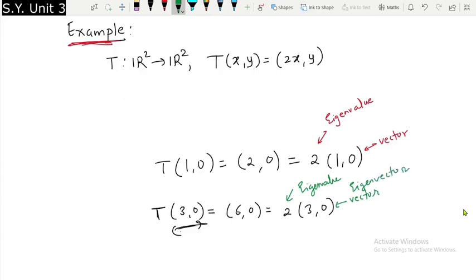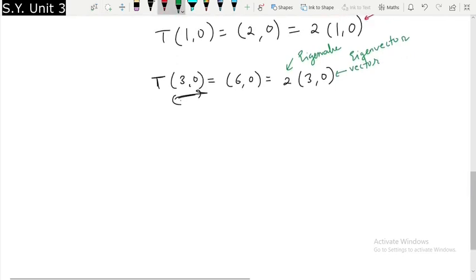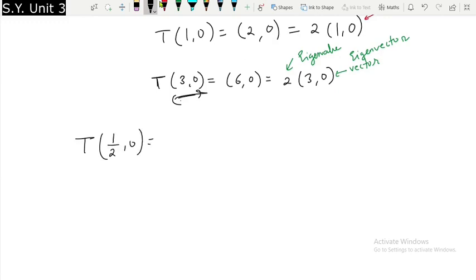Now let us think of some other vector. I will think of T of (1/2, 0). What will be my T of (1/2, 0)? It will be, I guess, (1, 0). Can I write it as a multiple of this vector (1/2, 0) again?